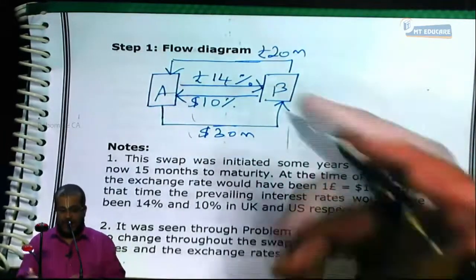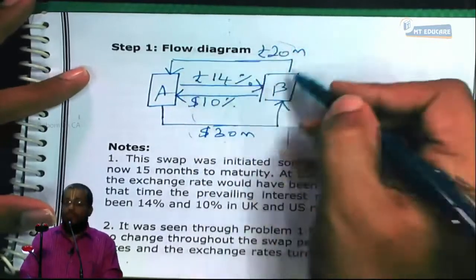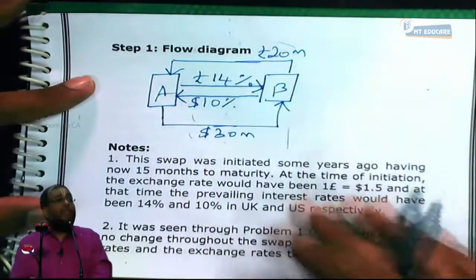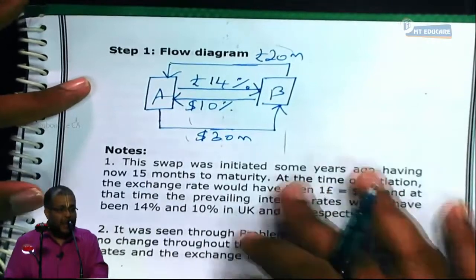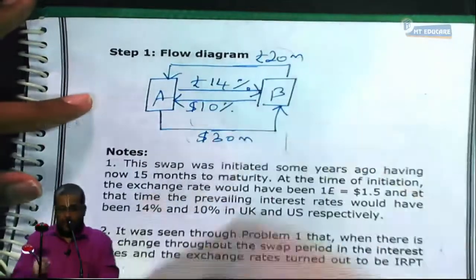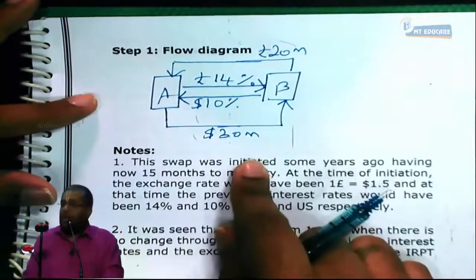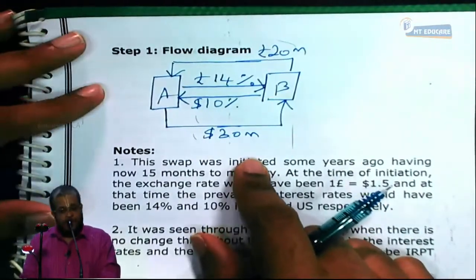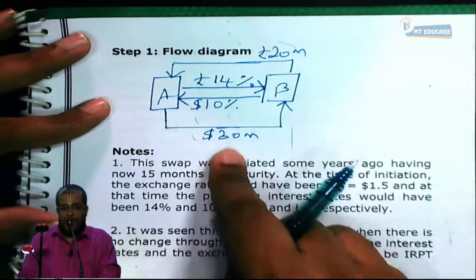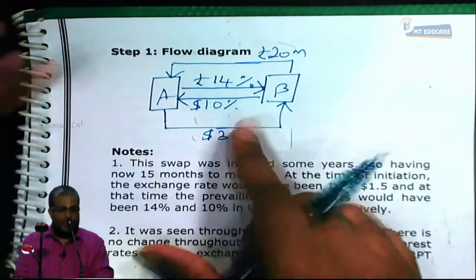Now, it's very simple. I'm not going to do anything great. I'm going to value this pound bond. What is the value of a pound bond? Present value of all the future pound cash flows discounted at the current yield of 11%. What is the value of a dollar bond? Present value of all the future cash flows discounted at the current yield of 8%.